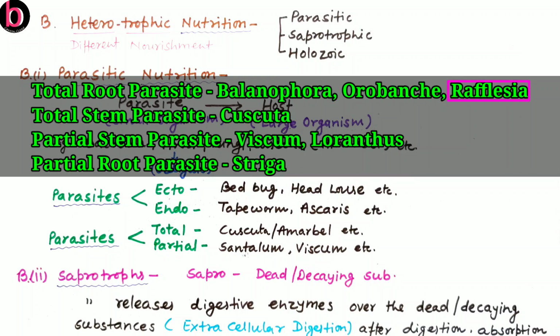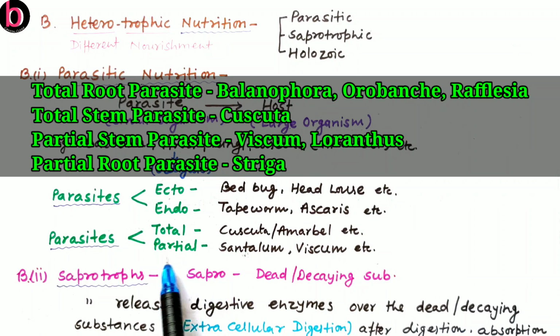This is also known as the queen of parasites. Rafflesia is known for its largest flower, which has a 1 meter periphery, and its weight is nearly 15 kilograms. So this is the largest flower in the world. The next one we can say is the total stem parasite. As we discussed about Cuscuta or Amarbel, this fully depends on its host plant, and if the host plant dies, then this total stem as well as root parasite also dies.